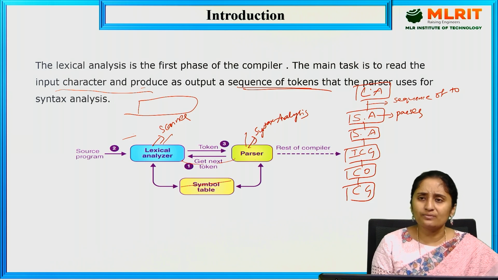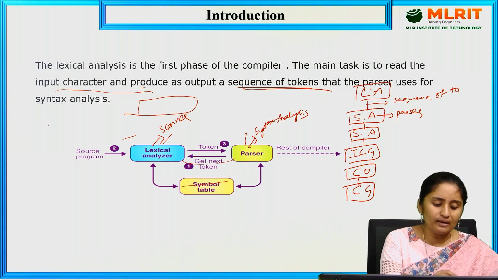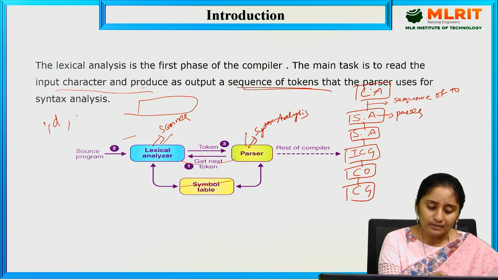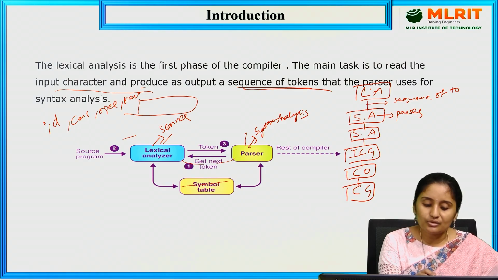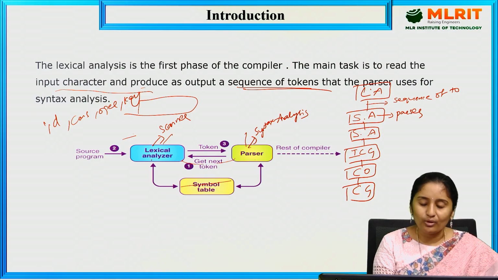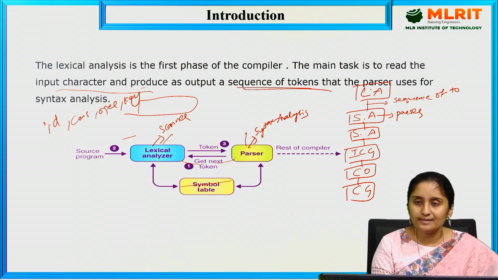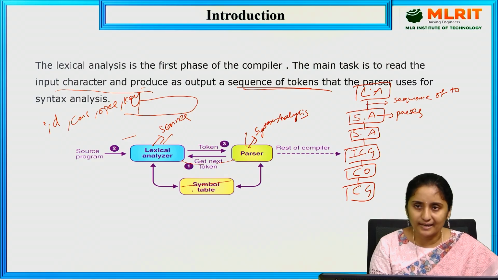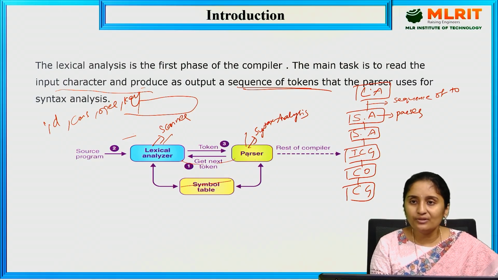So what are tokens? Tokens can be identifiers, constants, operators or any keyword. So anything can be a token here. The lexical analyzer reads the characters of the source program, generates a token, and the parser checks whether that identifier is valid or not.